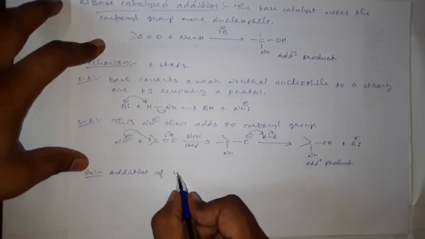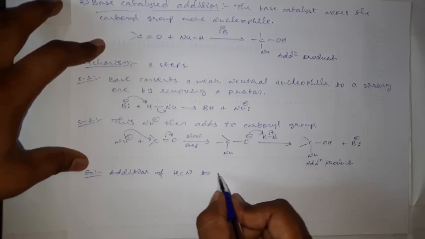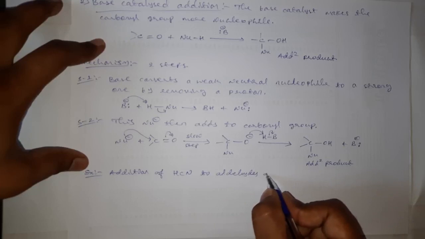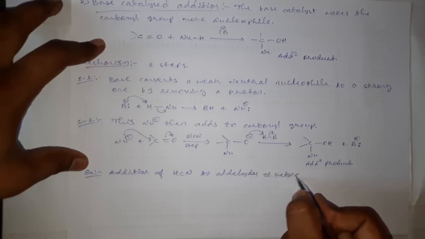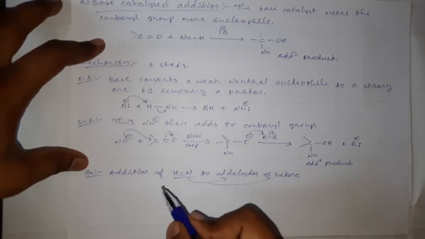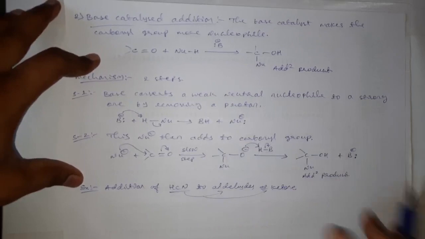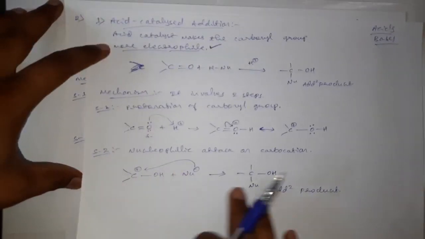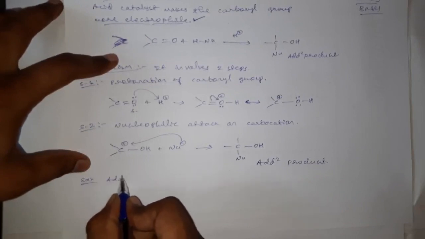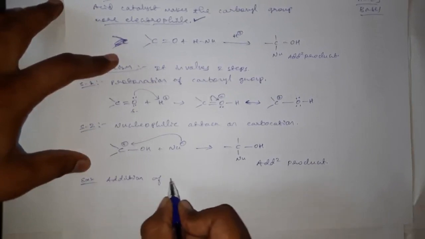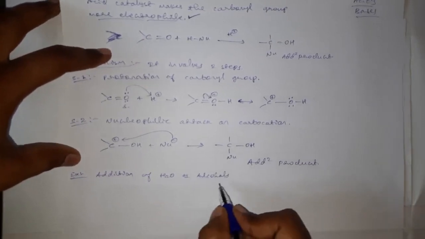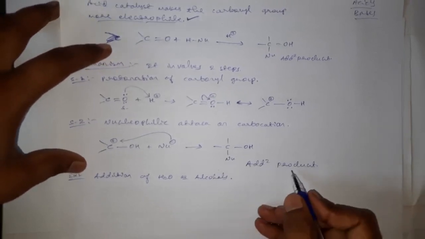Then for this base catalyzed reaction we can write the example of addition of hydrogen cyanide, HCN, to aldehydes or ketones. For the addition of hydrogen cyanide to aldehydes or ketones, we have to use a base catalyzed reaction. And like this, for the acid catalyzed reaction, we can write the example as addition of water or alcohols to aldehydes or ketones.